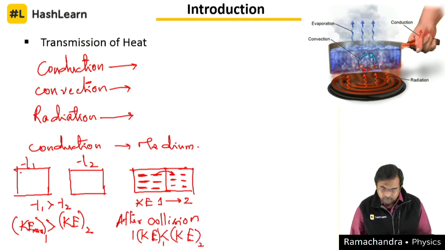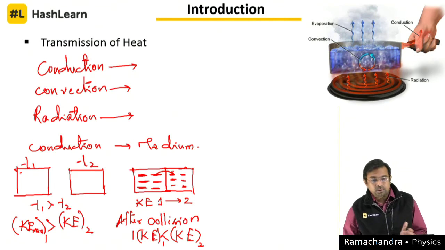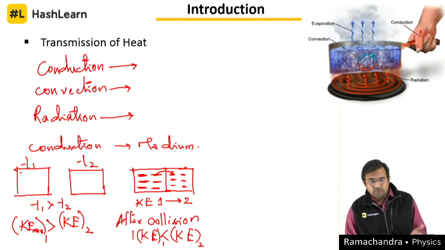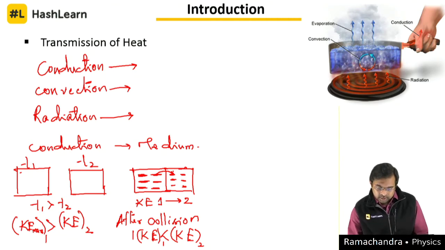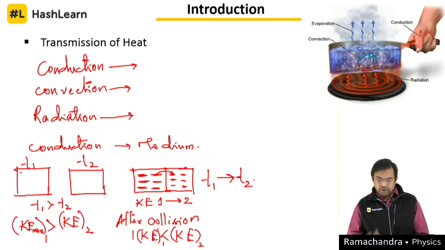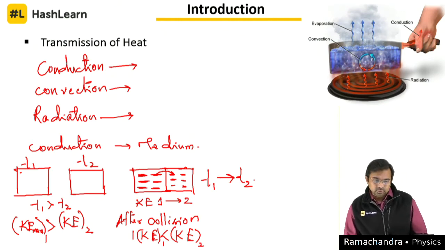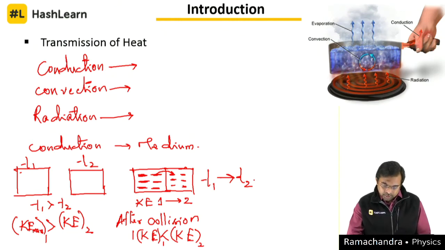So the temperature T1 has gone down and T2 has increased. At the macroscopic level, in other words, T1 has transferred heat to T2. I hope this concept is understood, right?